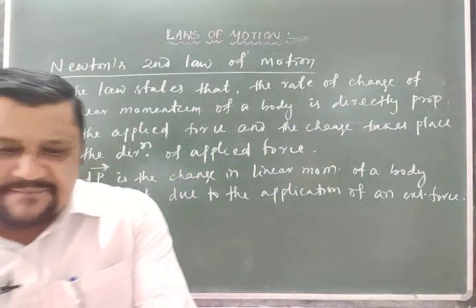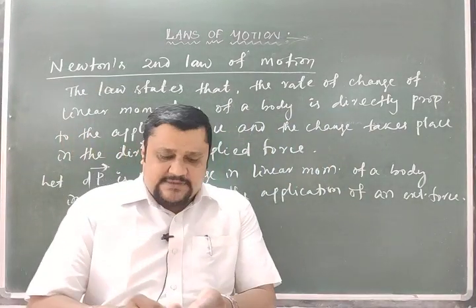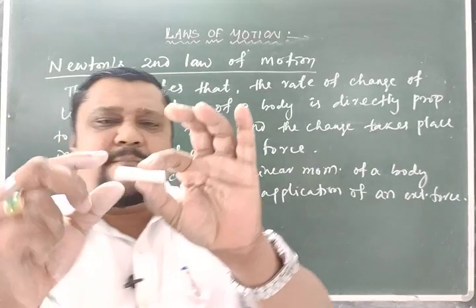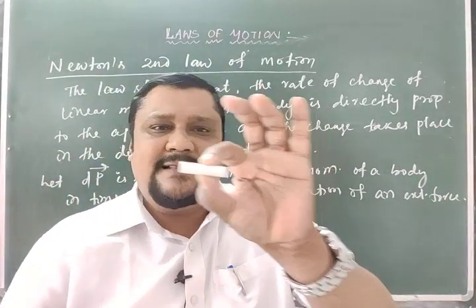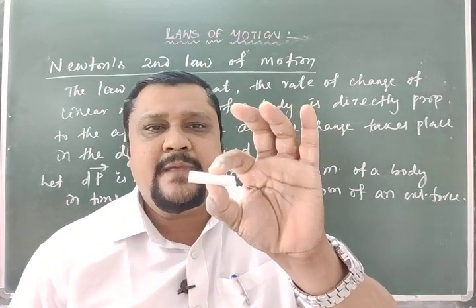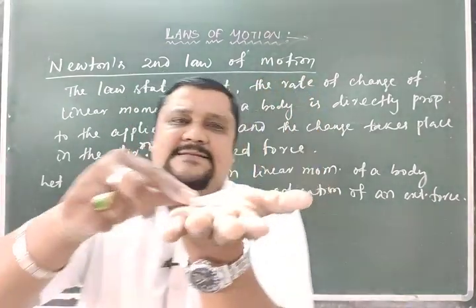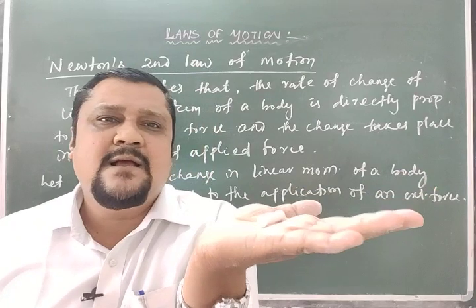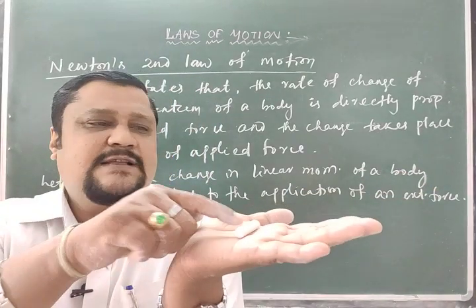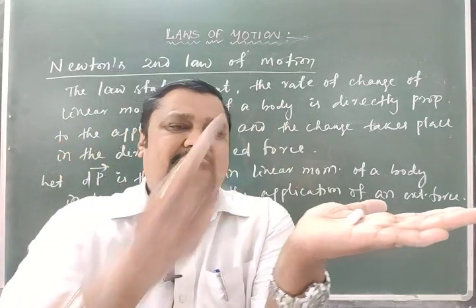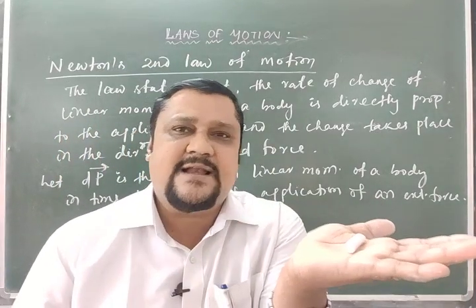Why have we taken this applied force? When we say this is a body and the molecules inside the body, they exert forces in between them, and there is an internal force inside the body. In this case the body is at rest, meaning there is no change in momentum, mass and velocity are both the same, but there is a force between the molecules. That is the internal force. We are not concerned with this internal force.